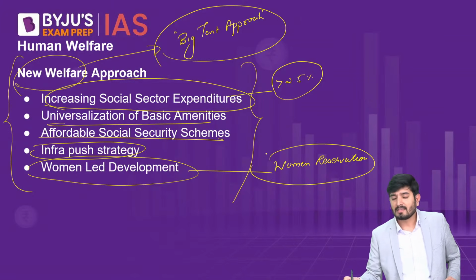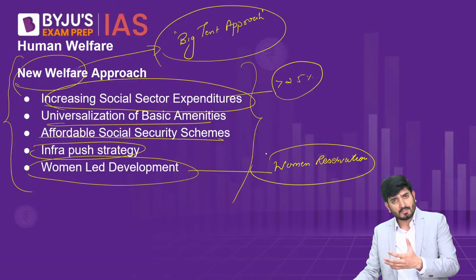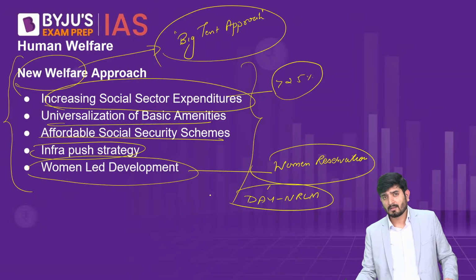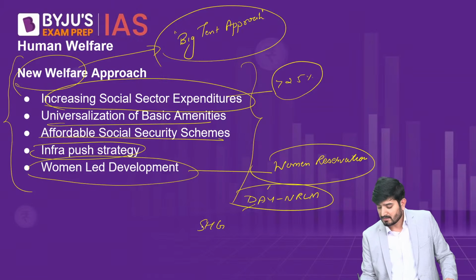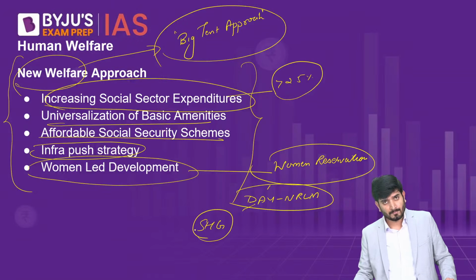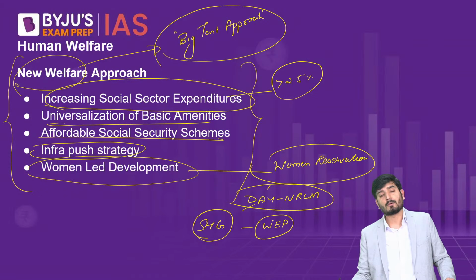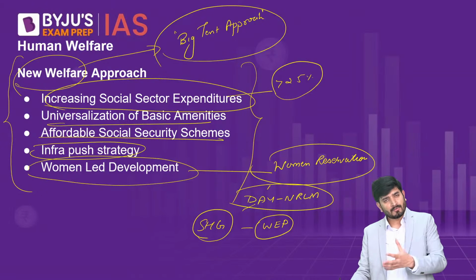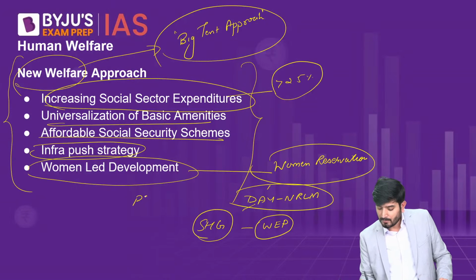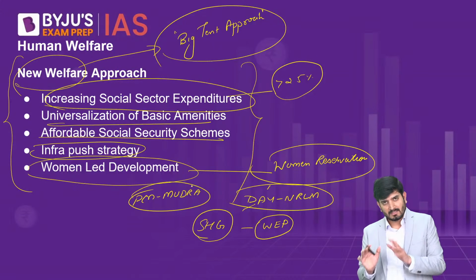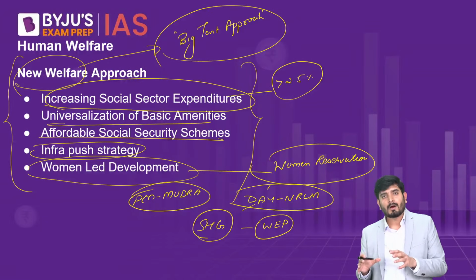Or whether it's linking women to entrepreneurship. So, for example, the Deen Dayal Antyodaya Yojana, National Rural Livelihood Mission, which has been particularly mentioned in this document. That is a self-help group strategy promoting women-led self-help groups, or providing women entrepreneurship opportunities through the Women Entrepreneurship Platform, which is a platform of Niti Aayog, or providing them loans through the PM Mudra scheme, or Startup India, Stand Up India. All of these measures the government is taking to empower women.